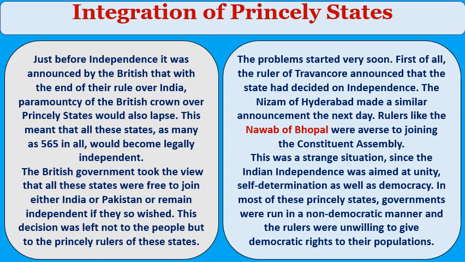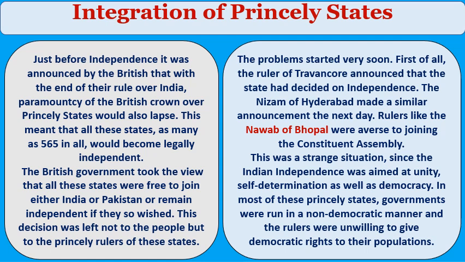This was a strange situation since Indian independence was aimed at unity, self-determination as well as democracy. In most of these princely states, governments were run in a non-democratic manner and the rulers were unwilling to give democratic rights to their populations. See, most of the princely states were not democratic. Our idea is that after independence, we want to establish a democratic government. But most of the princely states were not interested in a democratic system and were non-democratic states.